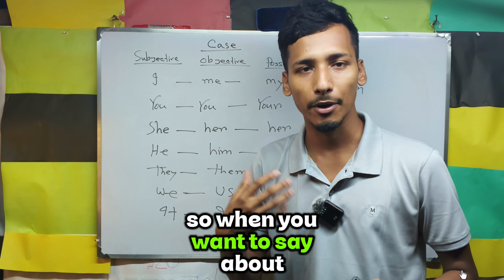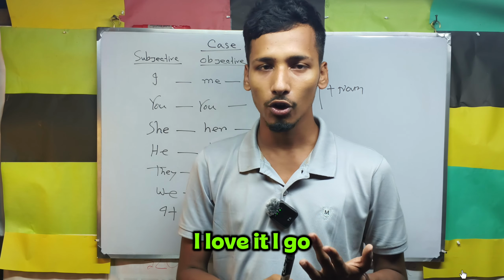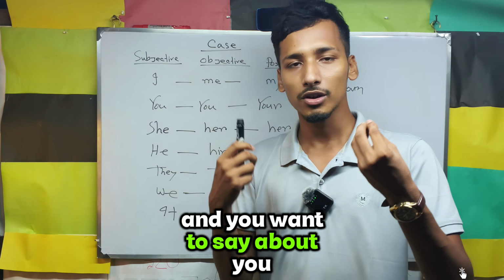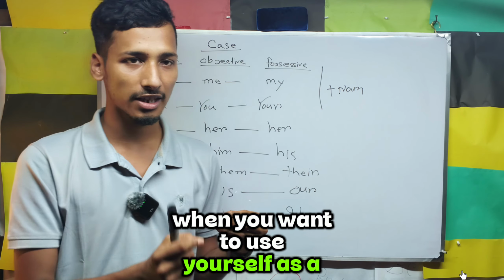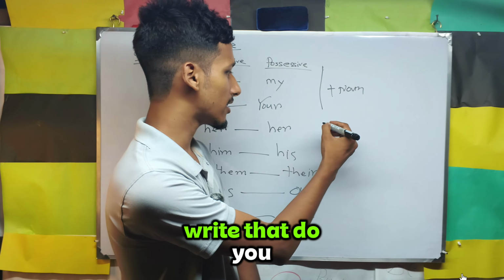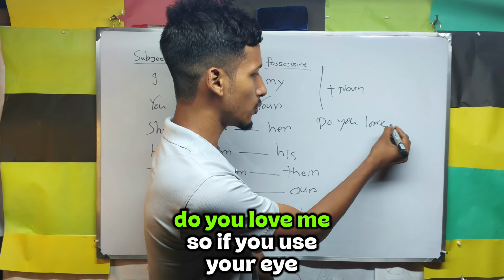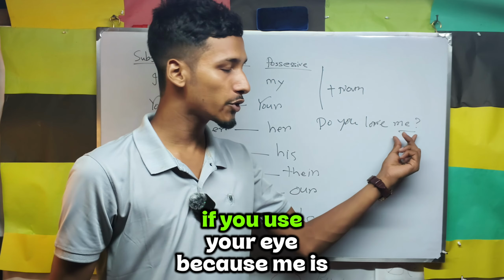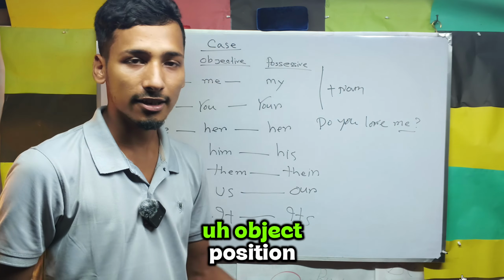Now as you can see here, the case which is I. When you want to say something about yourself, you have to say I like it, I love it, I go, I come, I eat. But when you want to use yourself as an object, you have to use me, you cannot use I. Suppose I write, do you love me? If you use I here, this is totally incorrect, because me is the correct answer. Why? Because me is in the object position.